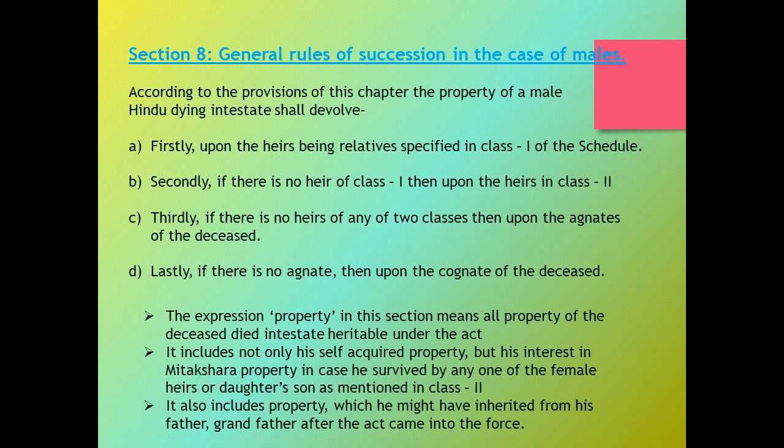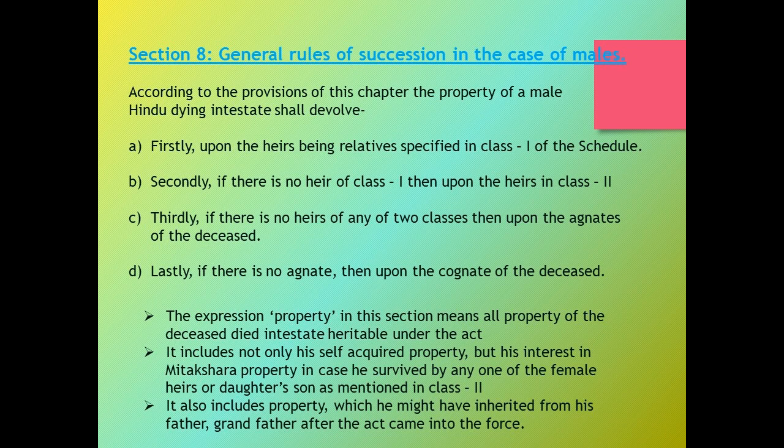So, these rules are very important and have to be read along with the schedule, and along with other sections, particularly Section 9 to Section 13 in the chapter, which contain supplementary provisions. The expression property in this section means all property of the deceased intestate heritable under the Act. This includes not only the joint property of the intestate but also the self-acquired property of the intestate. It also includes the property which he might have inherited from his father, grandfather after the Act came into force.